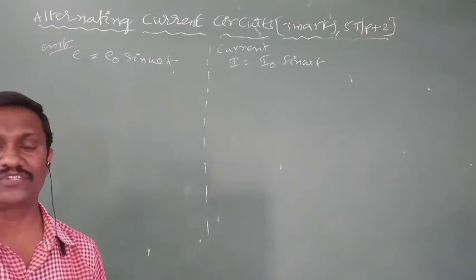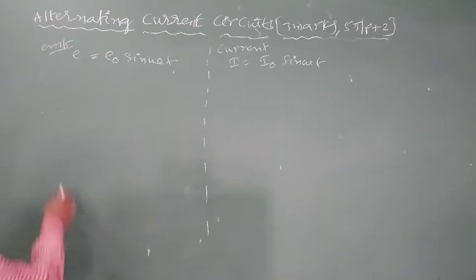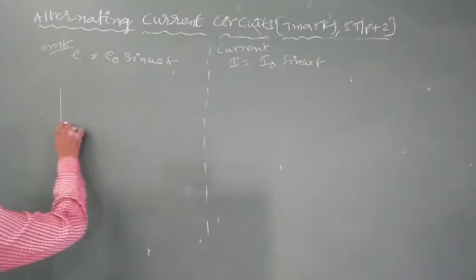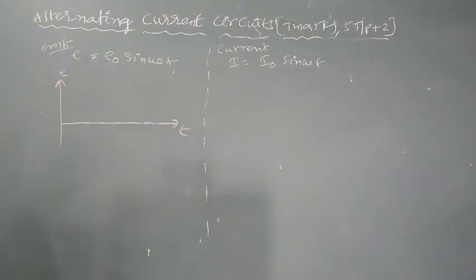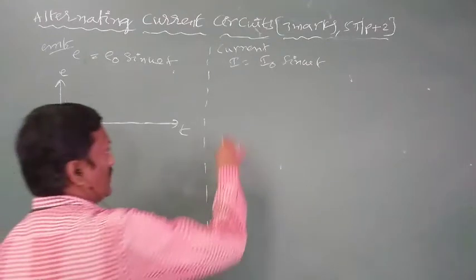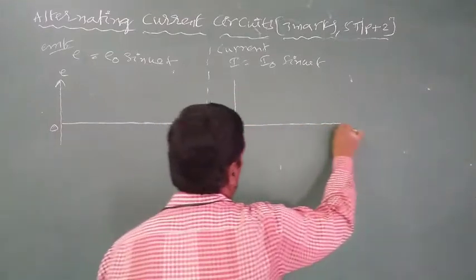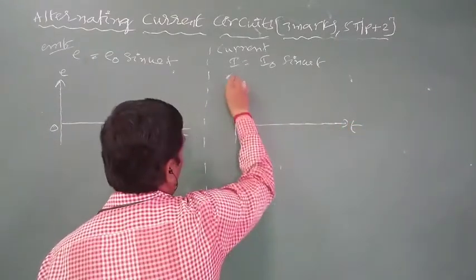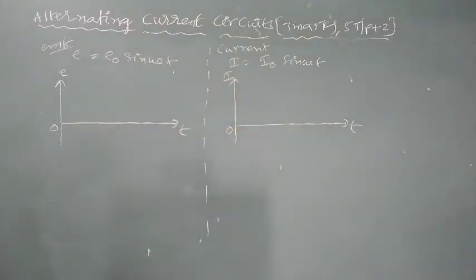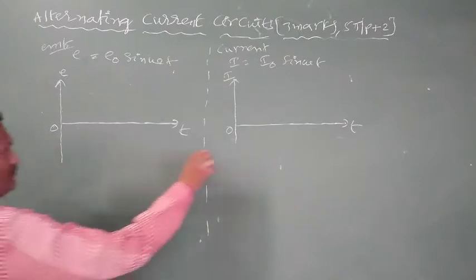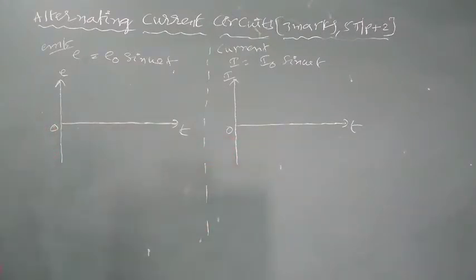But what about the nature of alternating EMF? The nature of alternating EMF is sinusoidal with respect to time. The starting time value is zero. With respect to time, how is the nature of alternating current? Time is taken on the x-axis and current on the y-axis. Both alternating current and alternating EMF are sinusoidal, the same nature. So EMF is sinusoidal, we know the sine curve.